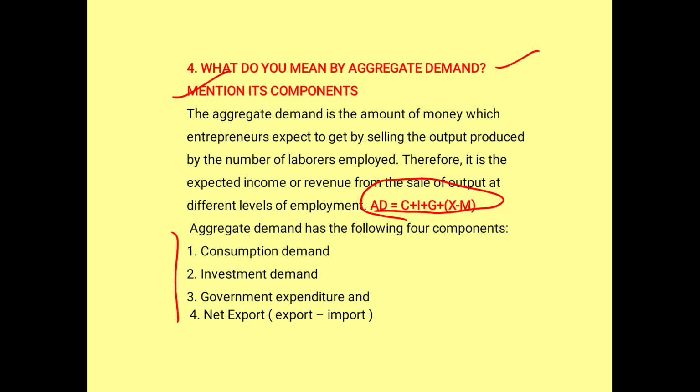So what is the equation given? AD is nothing but aggregate demand, which is equal to C plus I plus G plus X minus M. And what are the four components? Consumption demand, investment demand, government expenditure, and net export.